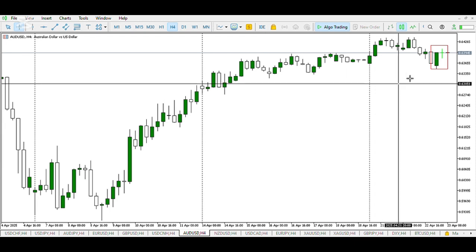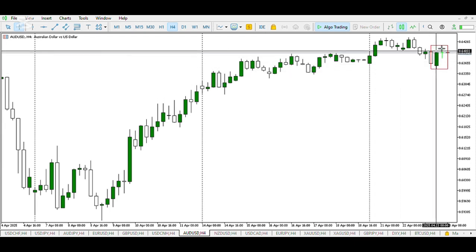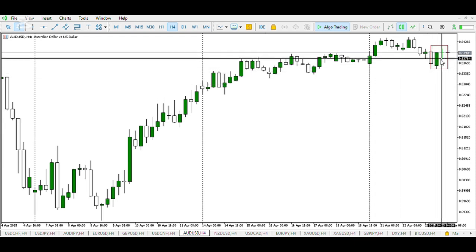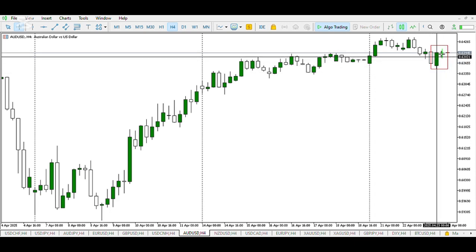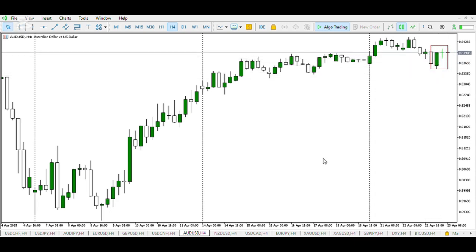On AUD/USD, at the opening of the Asian session, we can see not much of a move, but the low of yesterday was broken, and in the second half you can see an indecision candle, so we make no decision on this pair.